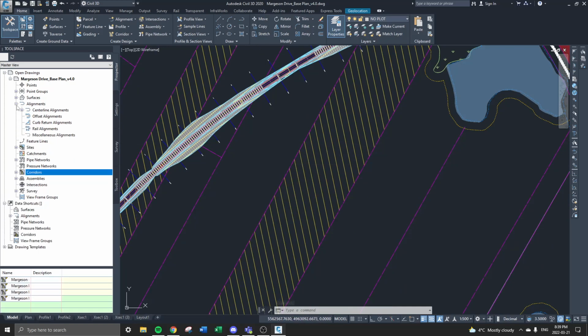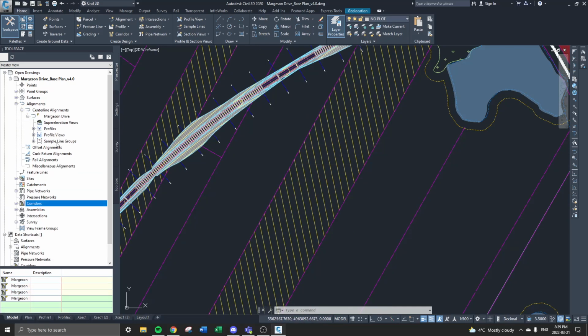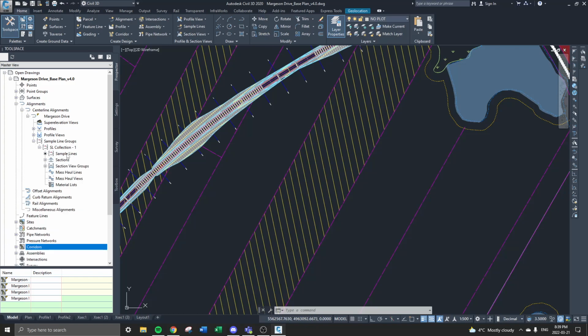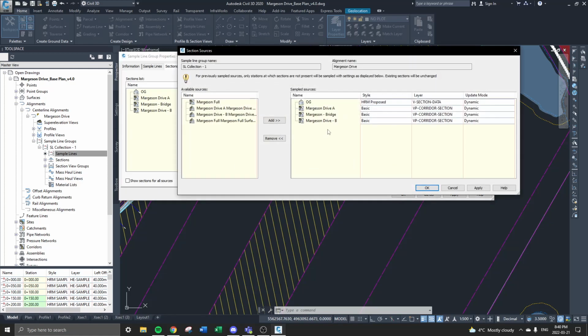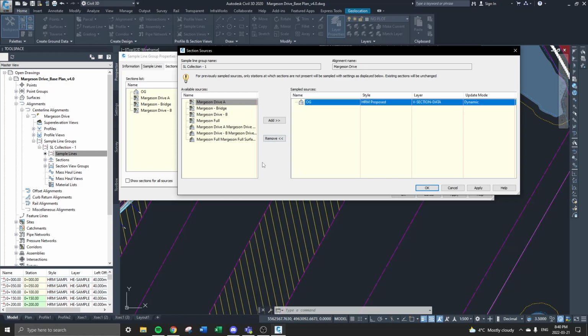Next step, go to your alignment, go down to sample line groups, and we are going to sample these sources. I have old corridors that I don't want to sample, but I do want to sample my corridor. And if you're wondering which one the corridors are, they are the squares. The pentagons are the surfaces. But we want to actually sample both the surface that we've just created and our corridor. That's important. So you hit OK.